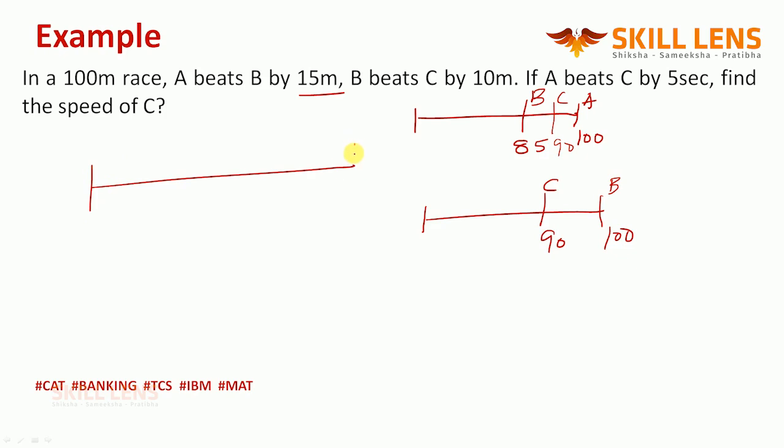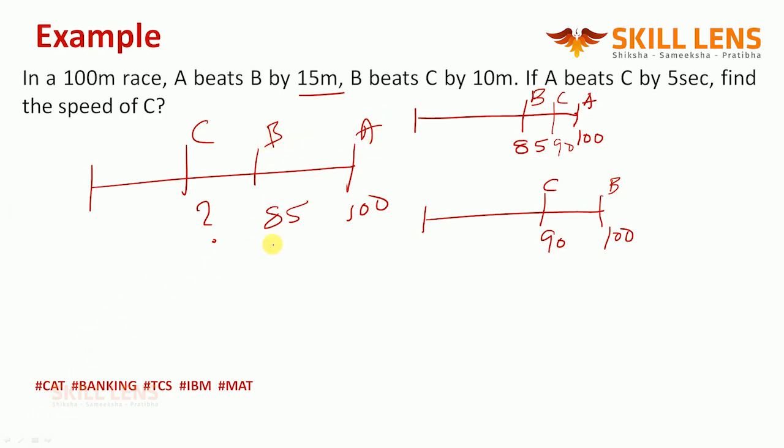You should know that when A is at 100, B is at 85. You should also know where C is, because we need to find the speed of C. If you want the speed of C, you should know the distance between C and A. So first you have to figure it out.